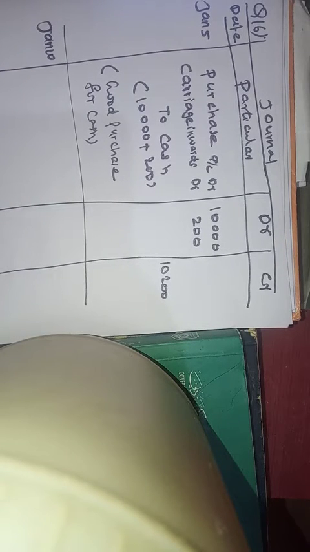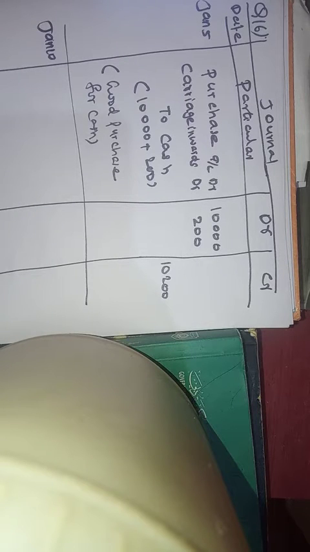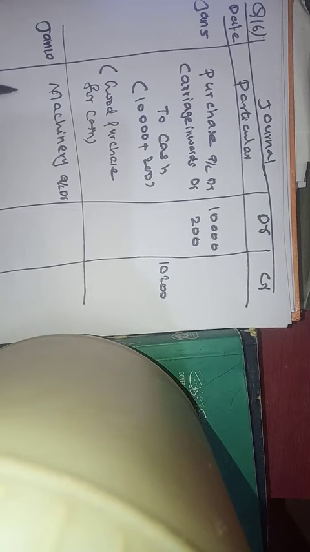January 10, write the date. First you have to write the date. Next, purchased machinery for cash 50,000. Beta, machinery is an example of a non-current asset or fixed asset, which we can use for many years. Any fixed asset like machinery, motor van, building bought, you must write that fixed asset name. Clear? So I am writing machinery account debit.